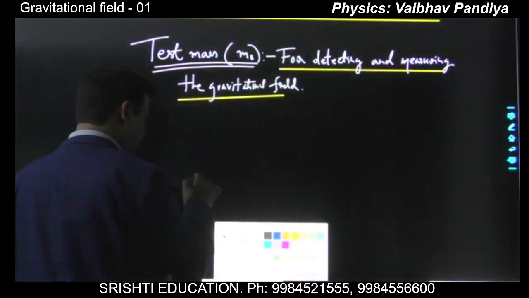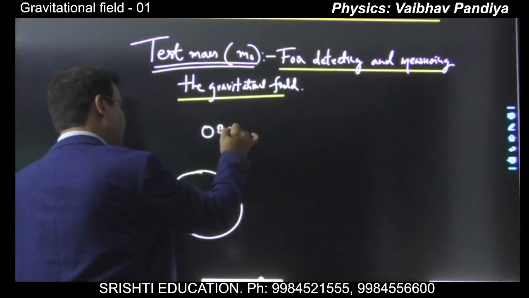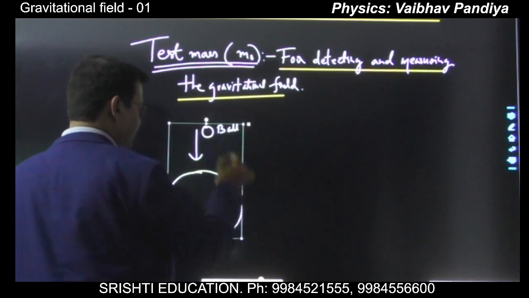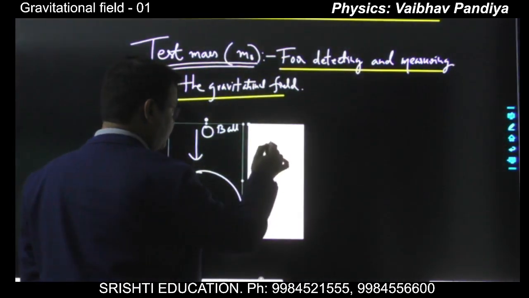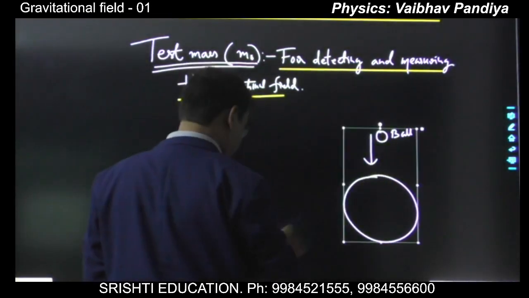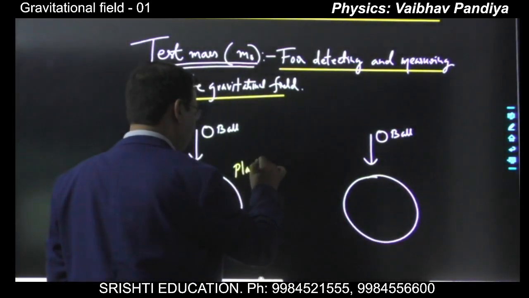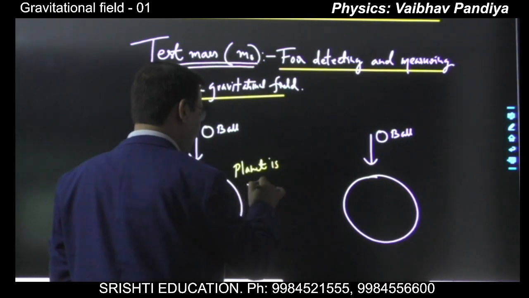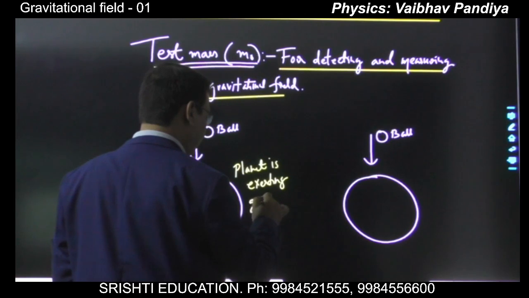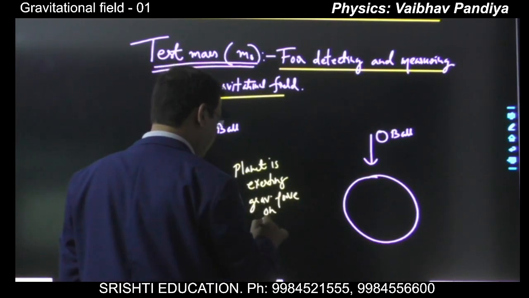Suppose we have a planet, and a ball is falling towards the planet. Now see, you can visualize this scenario in two different ways. You can say the planet is exerting a gravitational force on the ball.